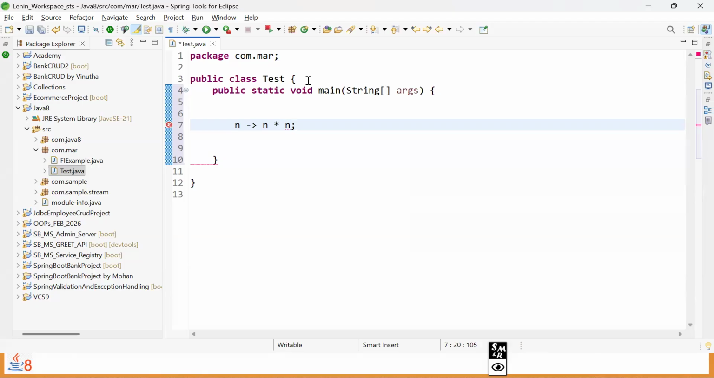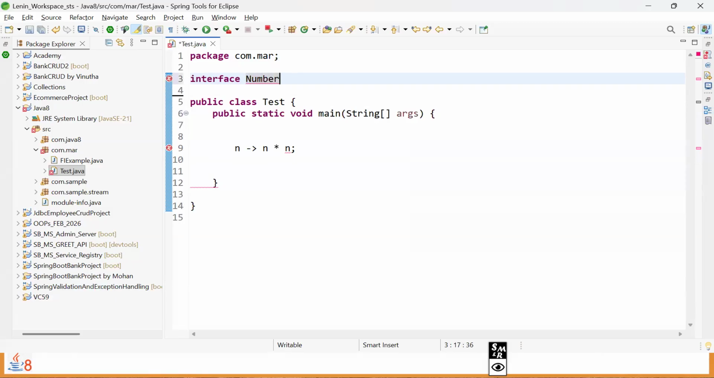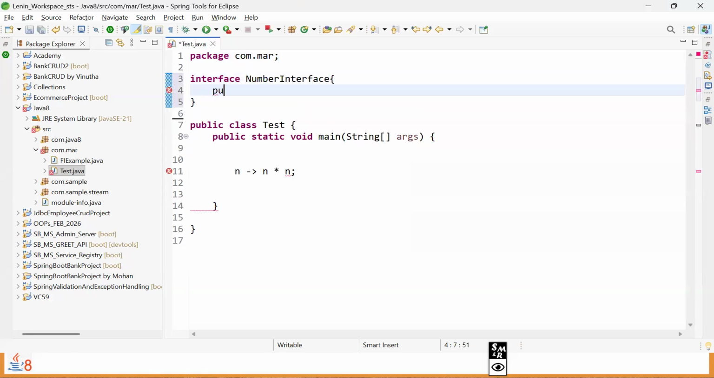So a lambda alone is syntactically incomplete. So this has no meaning. Then how do we give a meaning to the lambda? Use that lambda with a functional interface. For this requirement, first define one functional interface. Syntax, please. interface is the keyword, followed by a meaningful interface name, I'll take NumberInterface. Then inside this NumberInterface, let's define an abstract method.